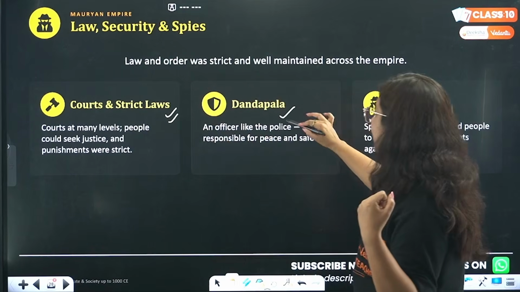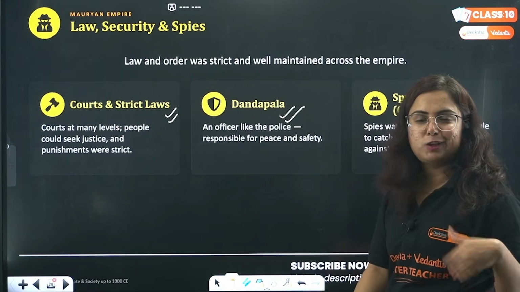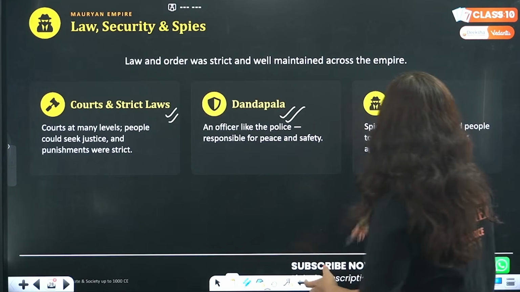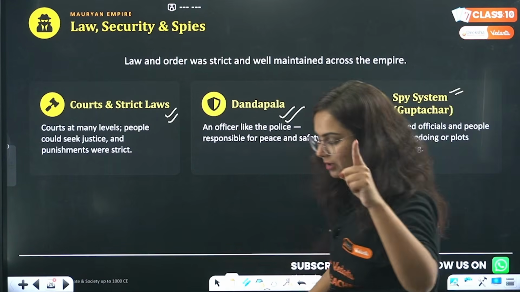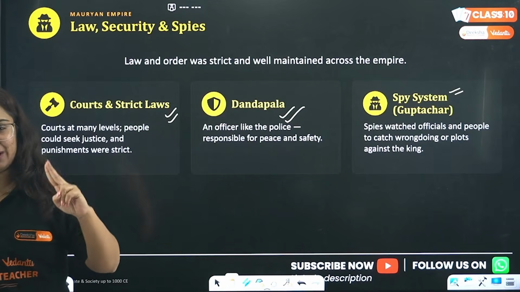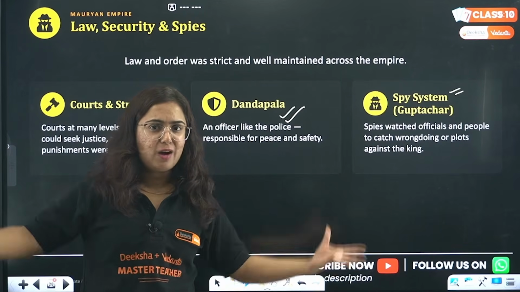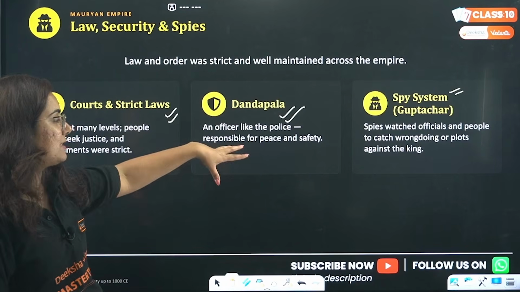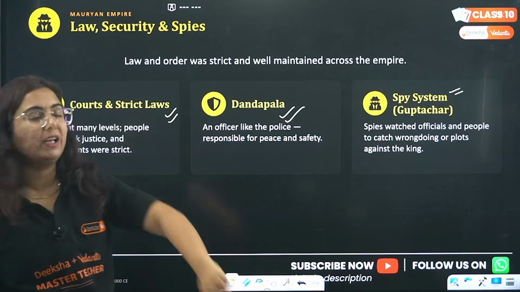There was Dandapala. Dandapala was basically the officer, the police officer right now, who was giving dand to the person, and there was a spy system too. The Raja wants to know who is going against him so that he can kill them, so he can be Raja for a longer period of time. So yes, spies watched officials and people to catch wrongdoing or plot.